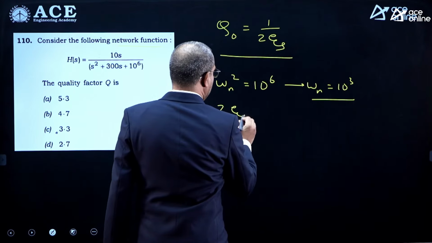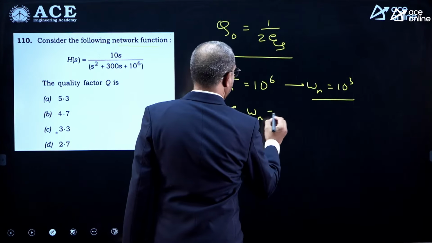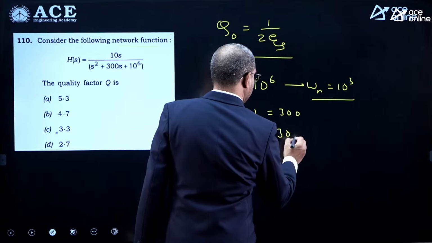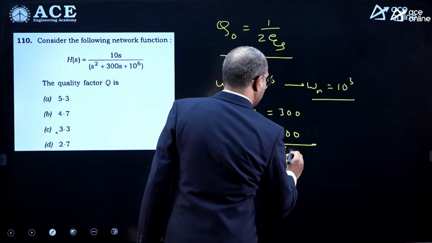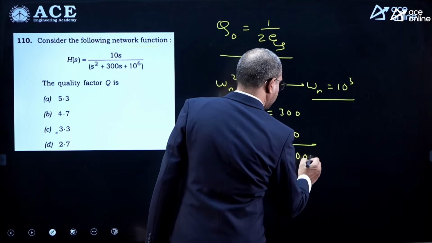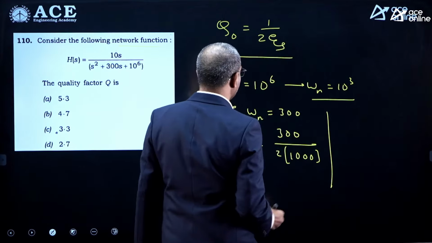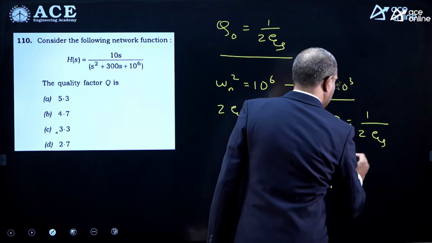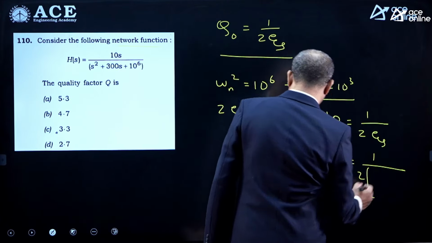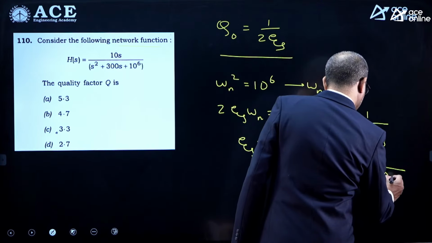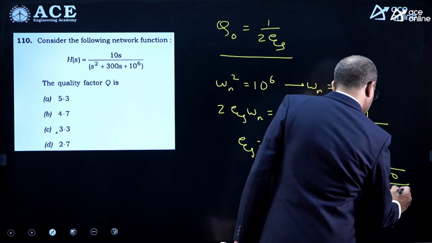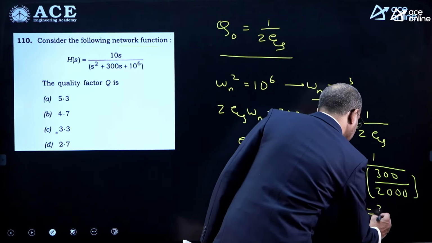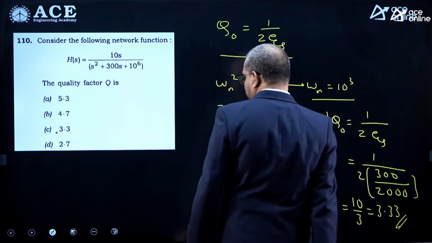Now 2 zeta omega n is 300, so zeta is 300 by 2 into omega n, and omega n is 1000, so zeta is 300 by 2000. Finally, the quality factor is 1 by 2 zeta, which is 1000 by 300, that is 10 by 3, which is 3.33.